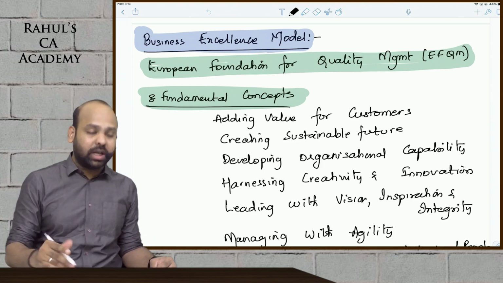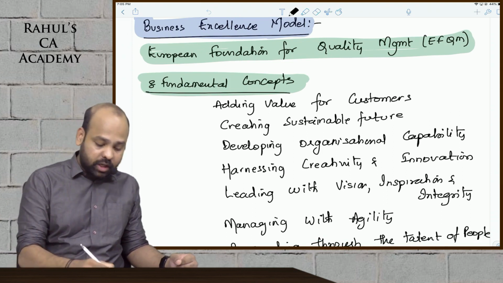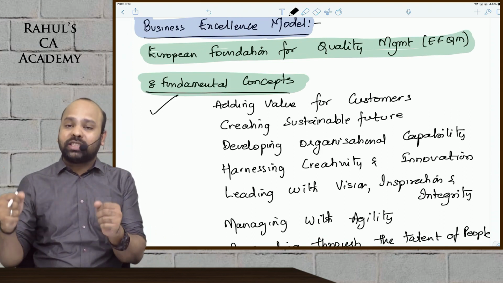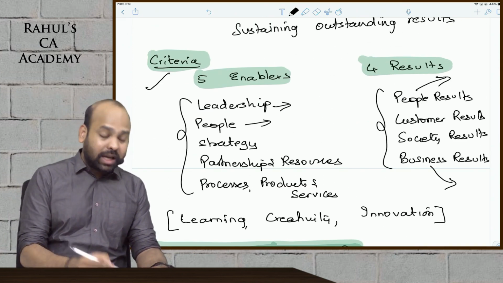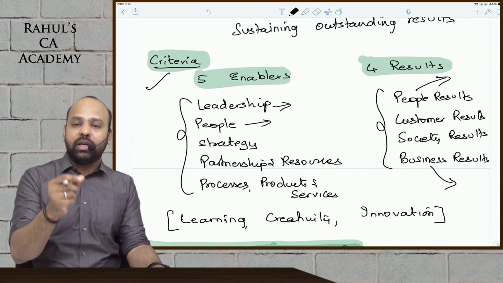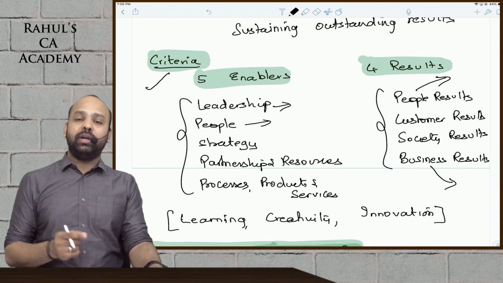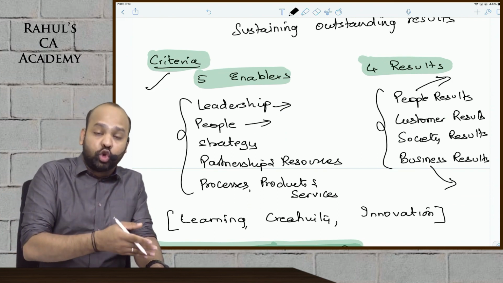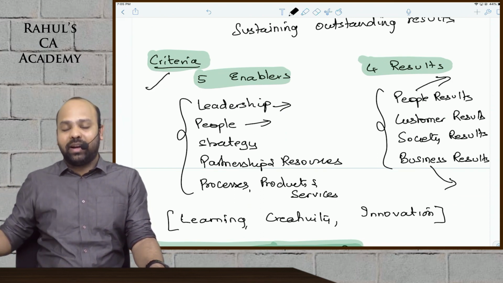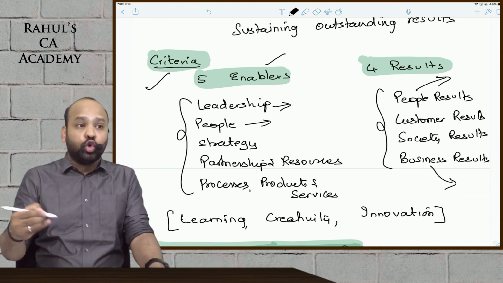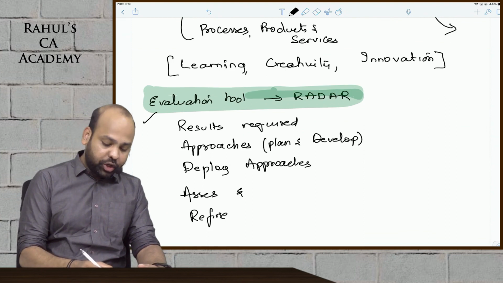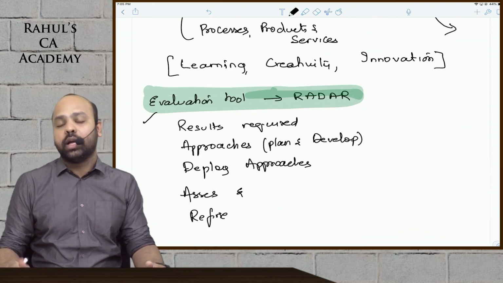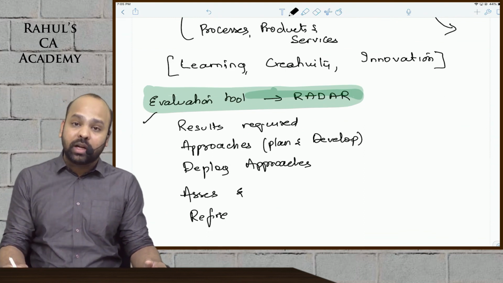There are 3 parts under the European Foundation for Quality Management. The 8 fundamental concepts on which this business excellence model is based. Then the criteria guys, which is 5 enablers and 4 results. 5 enablers, and that is what the organization is doing guys in order to achieve the desired results. This is what they have to do guys in order to achieve the results. And then beta there is an evaluation tool guys, which is the radar technique. These 3 aspects beta would come under your EFQM model.